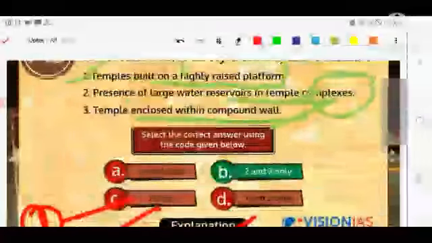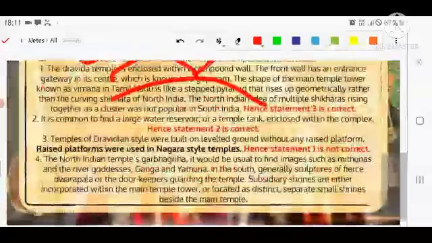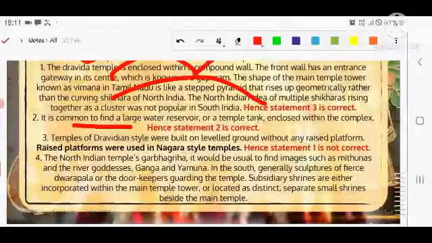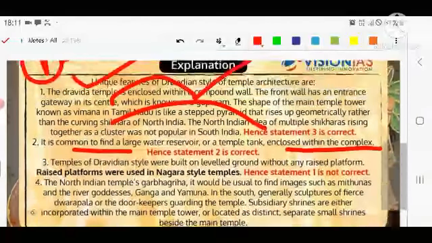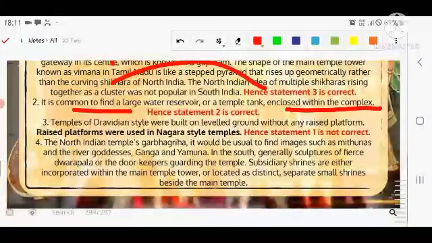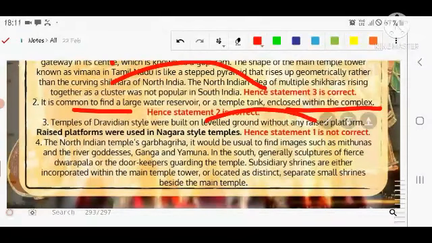Second, if we talk about the presence of a large water reservoir, it is common to find a large water reservoir or a temple tank enclosed within the complex. That is the unique feature basically. Number third, if you are talking about the Dravidian style temples, they were built on a leveled ground without any raised platform. The raised platform was used in the Nagara style of temple in North India. So the first is also not correct.